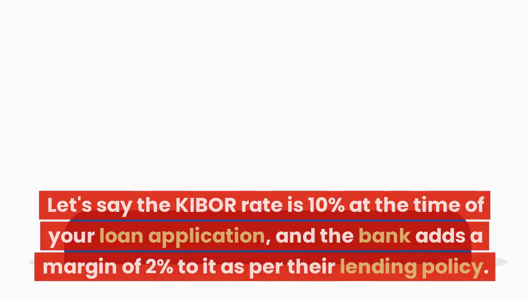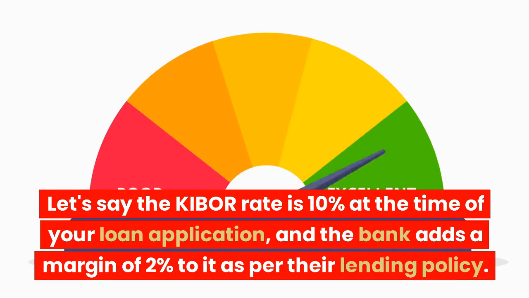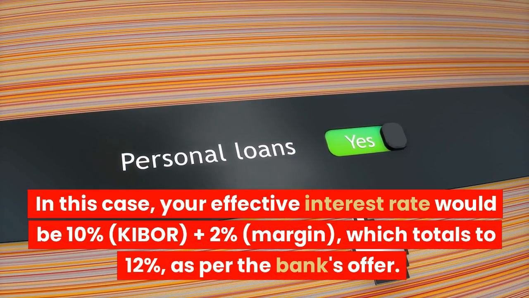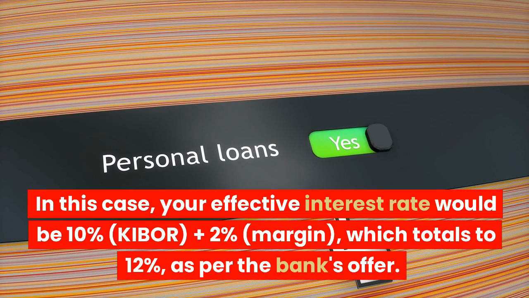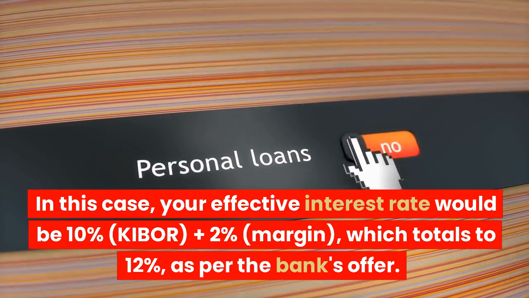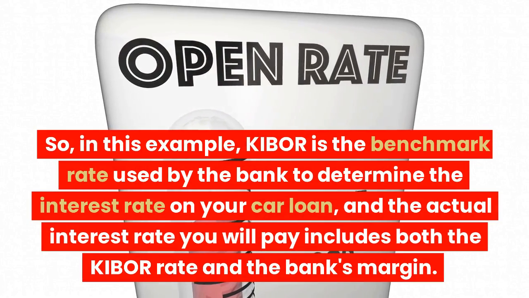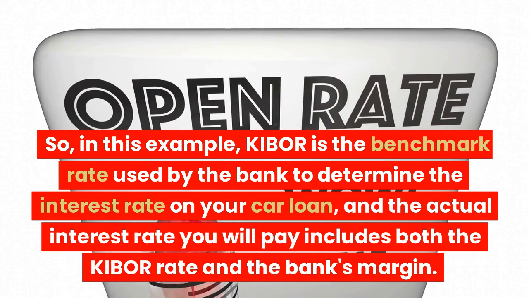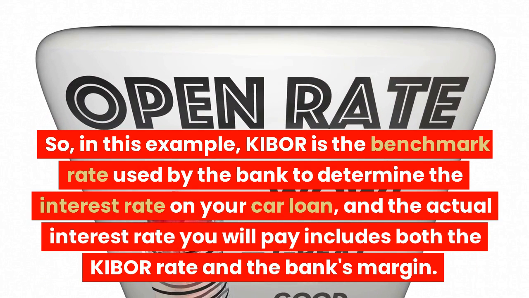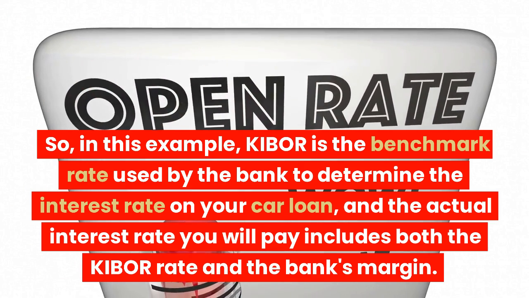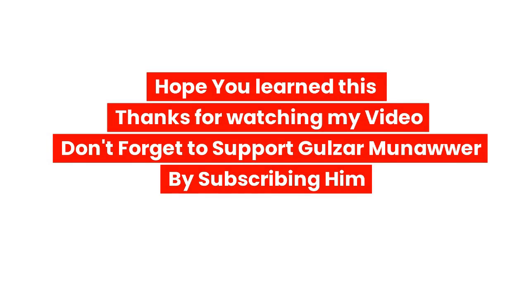car loan. Let's say the KIBOR rate is 10% at the time of your loan application, and the bank adds a margin of 2% to it as per their lending policy. In this case, your effective interest rate would be 10% KIBOR plus 2% margin, which totals to 12%, as per the bank's offer. So, in this example, KIBOR is the benchmark rate used by the bank to determine the interest rate on your car loan, and the actual interest rate you will pay includes both the KIBOR rate and the bank's margin. Hope you learned this.